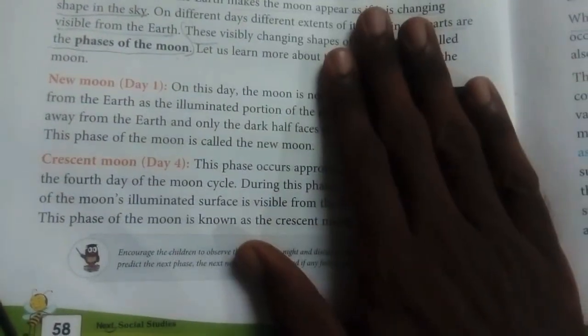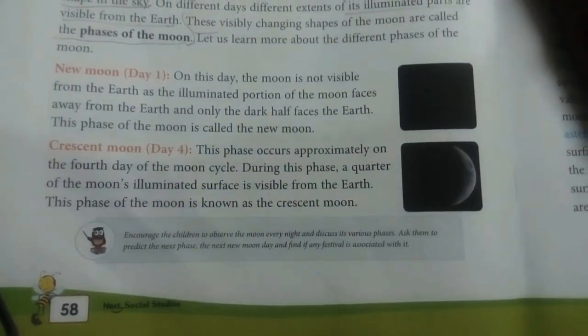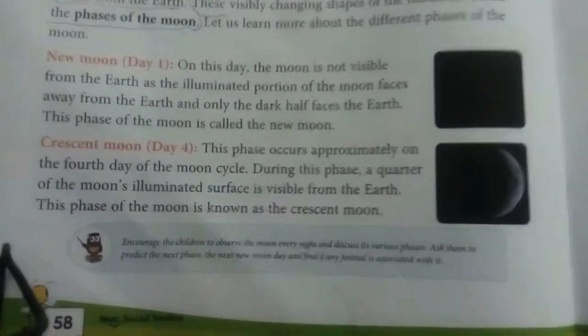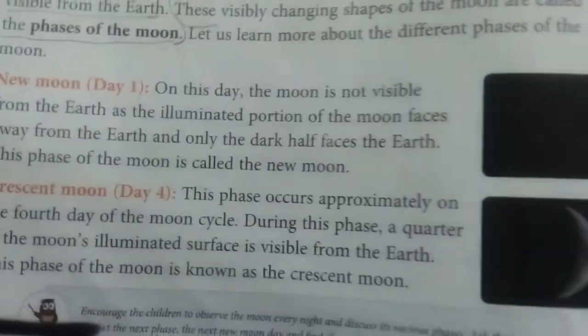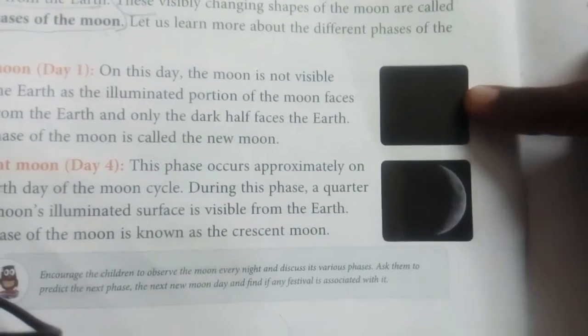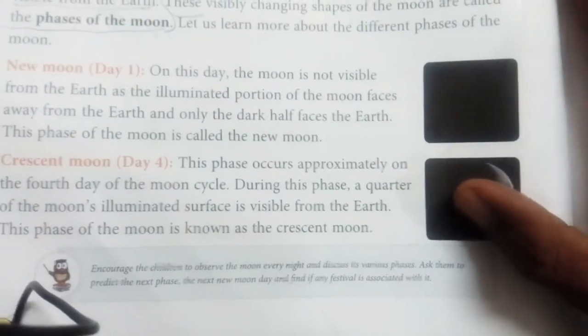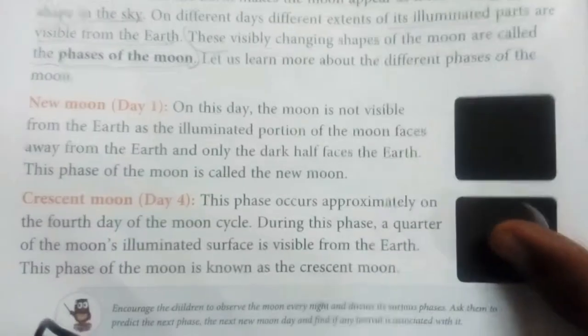So today we are going to see the 4 phases of the moon. Which are they? First is the new moon day. On this day, the moon is not visible at all. As you can see in the figure, it is not visible from the Earth. Why?